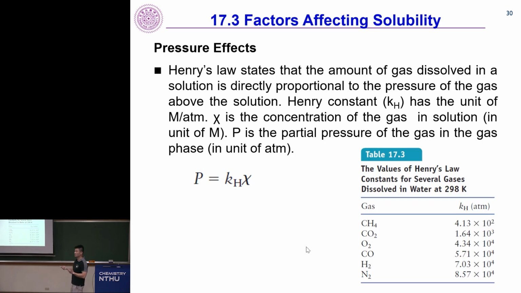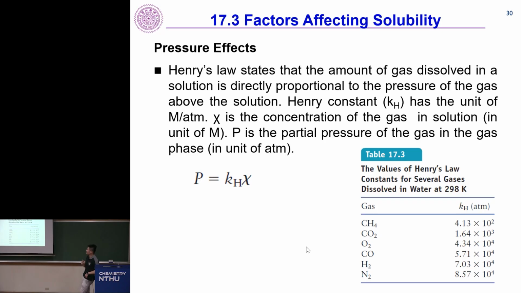Henry's constant Kh has a unit of molar divided by atm. Of course, you can do a conversion on the units. And chi is the concentration of the gas in solution, while P is the partial pressure of the gas in the gas phase. Henry's law can be formally written as the partial pressure of that particular gas equals the Henry's law constant multiplied by chi, the concentration of gas in the solution. Okay, any questions about this part?